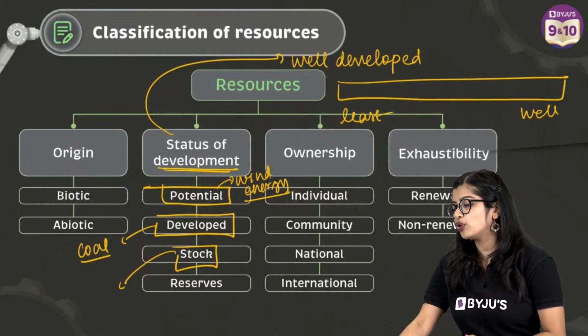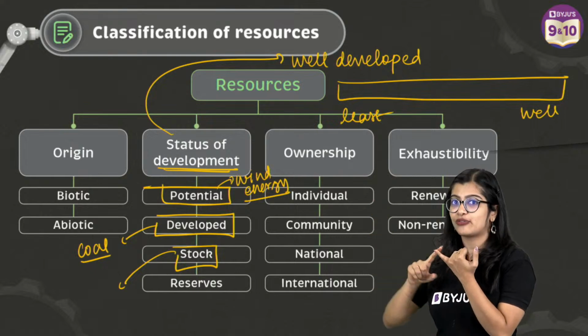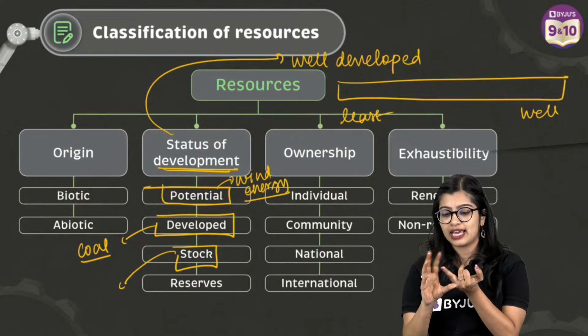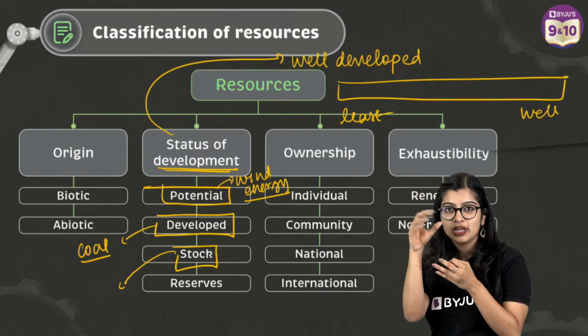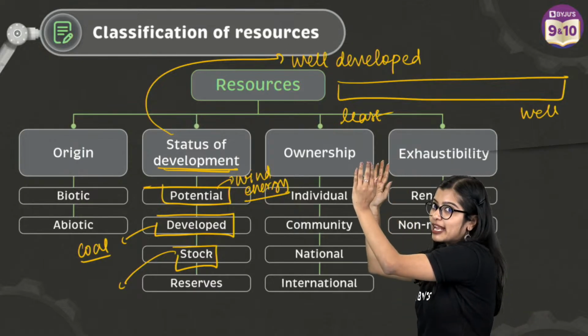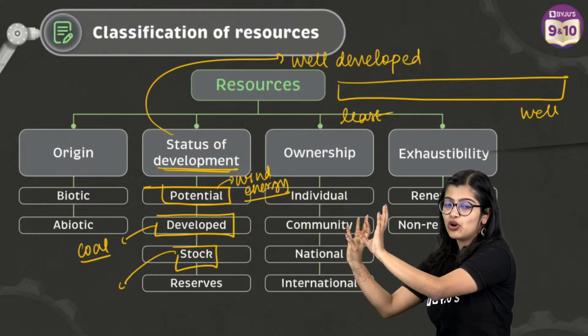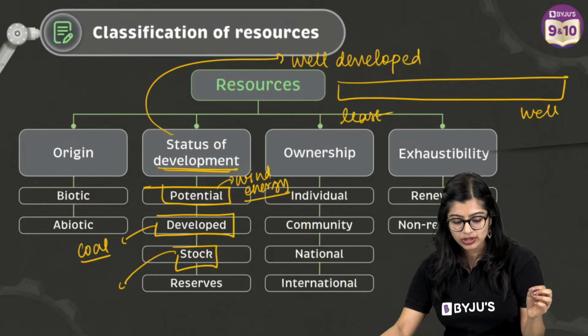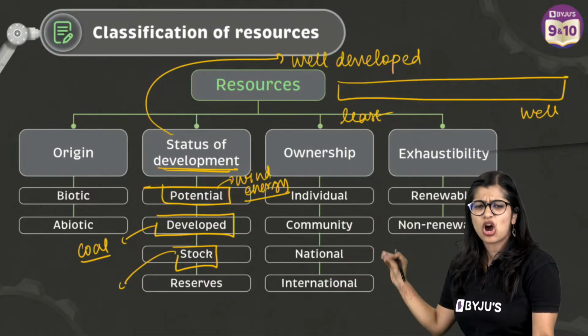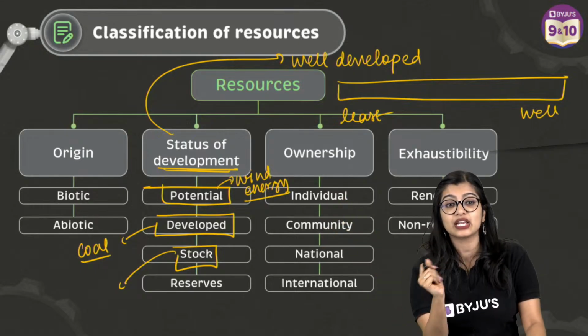It's kind of like how in your mother's kitchen, there will always be a stock of rice, right? And there will always be a stock of dal, a stock of pickles. But what will happen? It will be kept in one place where we will not touch it, we will not use it, but it is there, no? So here, stock is something like that. Stock is there, it is present in nature, but there is no technology wherein we can use it.